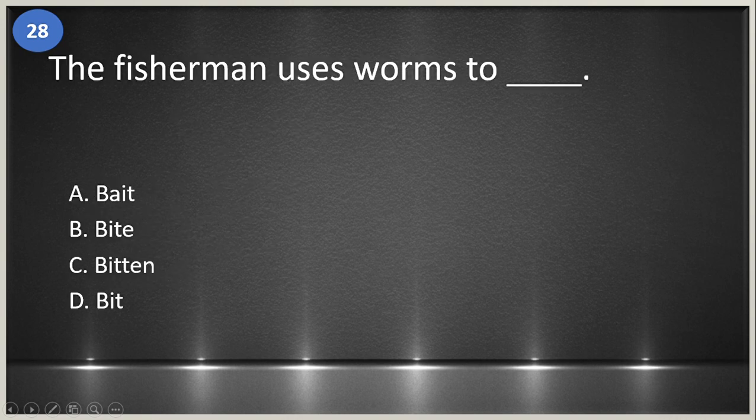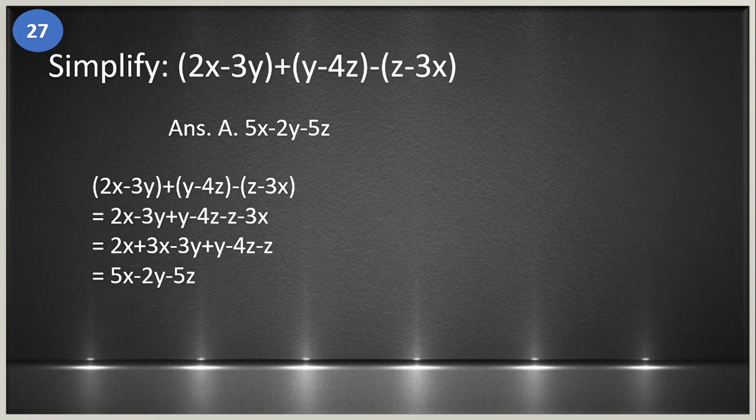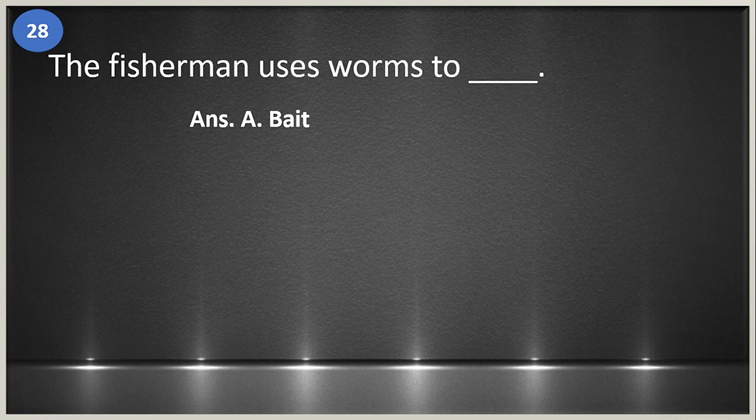28. The fisherman uses worms to blank. A. Bait. B. Bite. C. Bitten. And D. Bit. The answer is letter A. So it is bait.